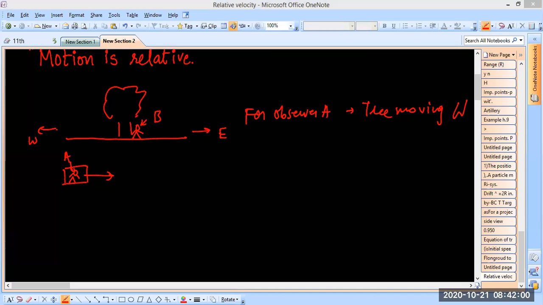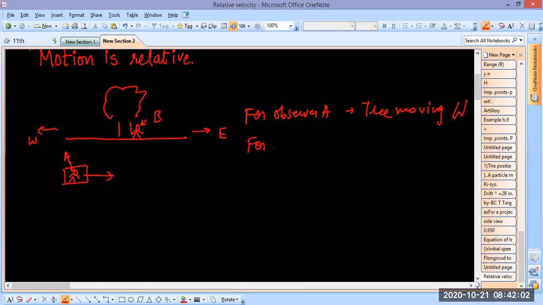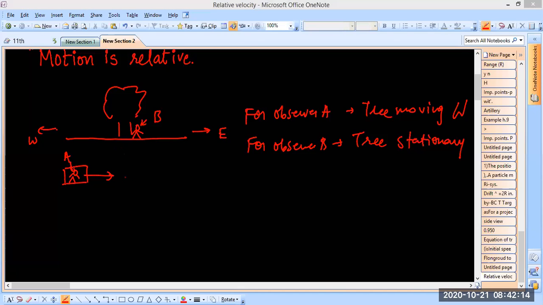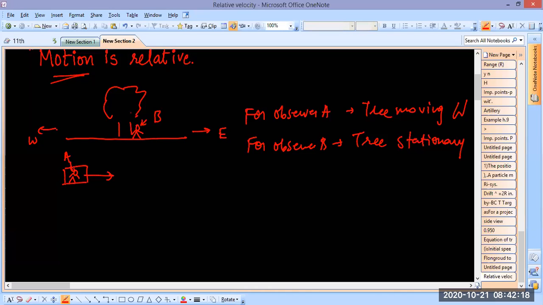I said this, right? So I'll just repeat it very quickly. For observer B, the tree is stationary, right? So depending on where you are observing from, you sense motion. And it's even more weird. Suppose there was a vehicle here moving in this direction and there is a person C in it. For observer C, the tree is moving in the east direction.